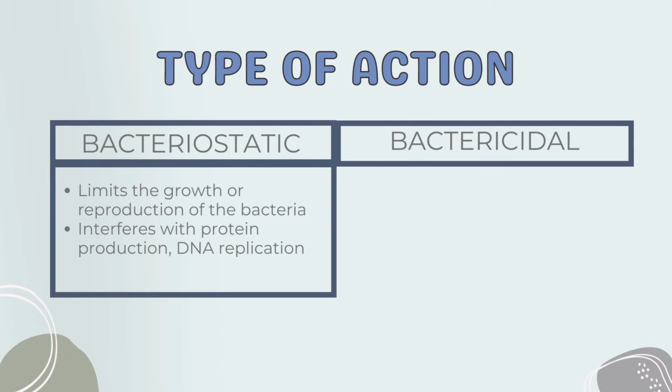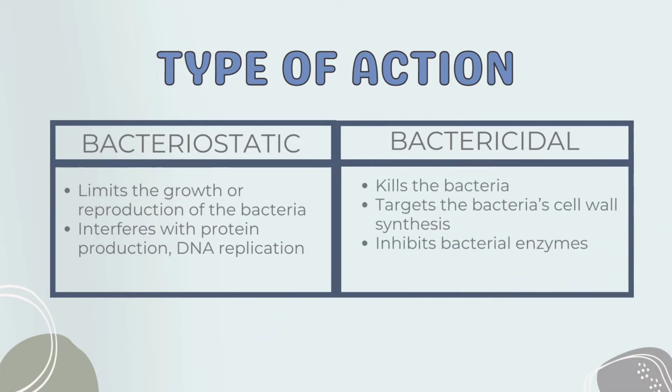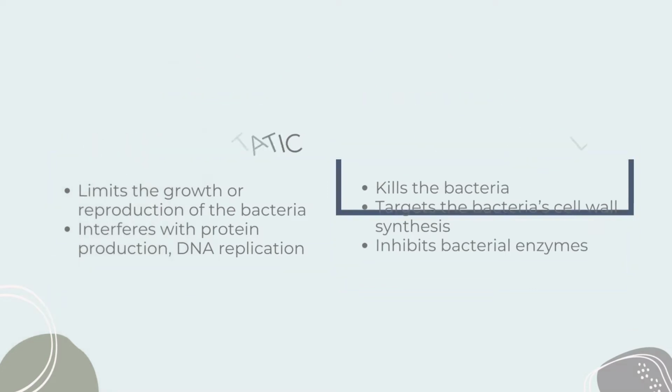Bacteriostatics limit the growth or reproduction of bacteria by interfering with bacterial protein production, DNA replication, or other aspects of bacterial cellular metabolism. On the other hand, bactericidals kill the bacteria outright. This can be done by targeting bacterial cell wall synthesis or by inhibiting bacterial enzymes or protein translation. To easily remember the type of action, a bacteriostatic antibacterial prevents the growth of bacteria, and a bactericidal antibacterial kills the bacteria.